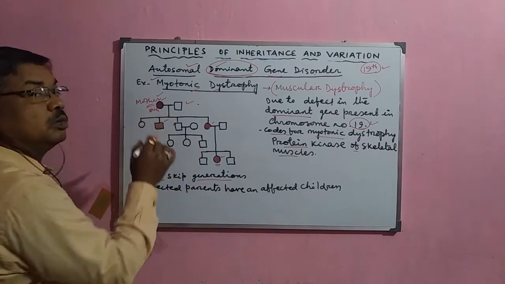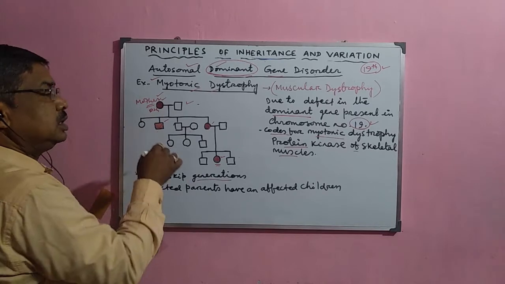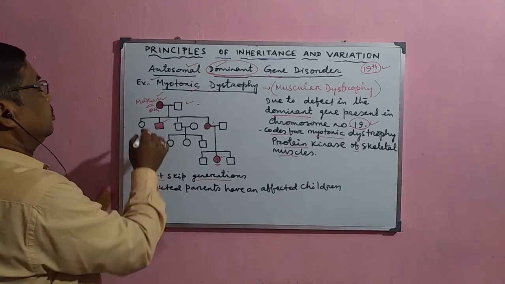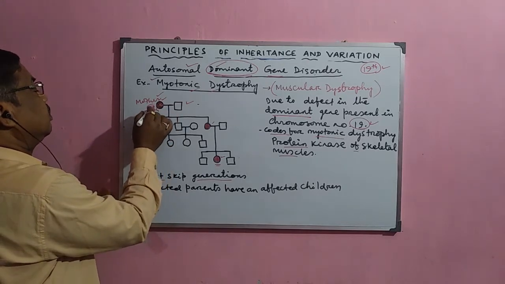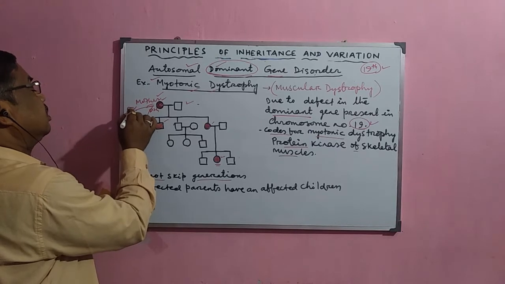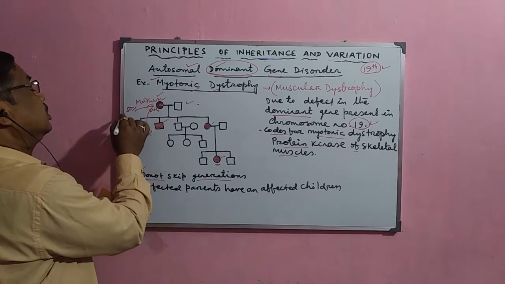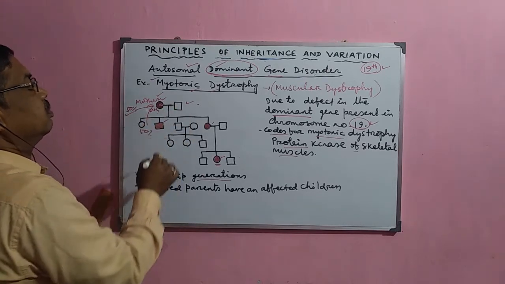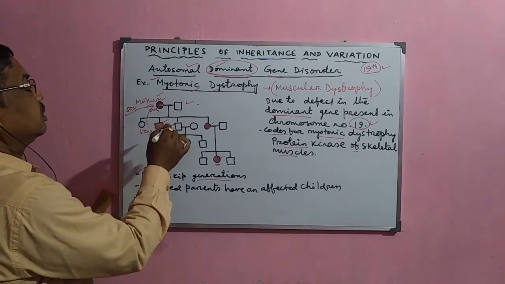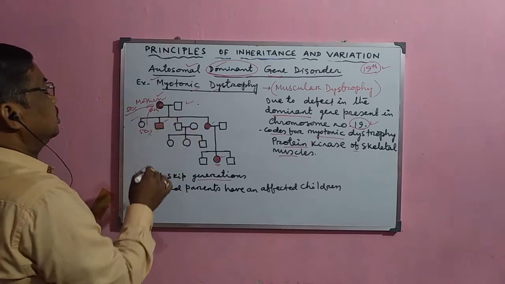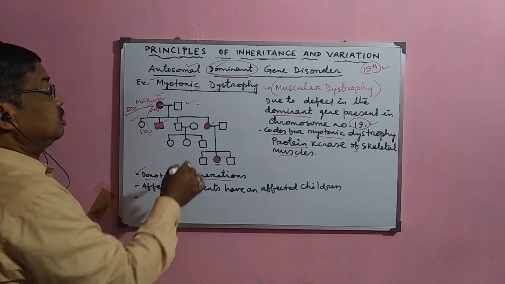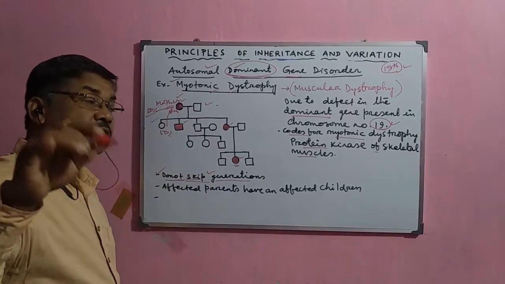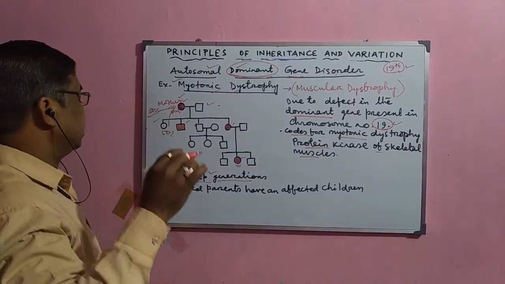So whenever the gene is present in the dominant form in any offspring, it will definitely express. Suppose it is present here; that means 50% of the gametes that form will have this gene. When these gametes fertilize with the male gamete from the father, more or less 50% of the children may be affected. That is why this disease never skips any generation. In each and every generation, at least one or two children will be affected by this.